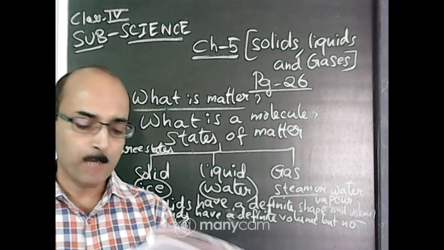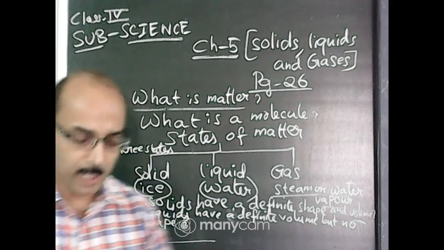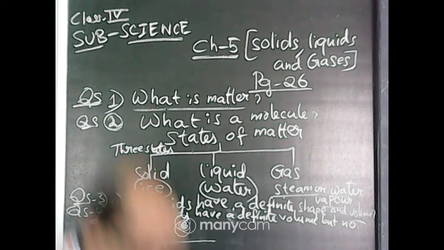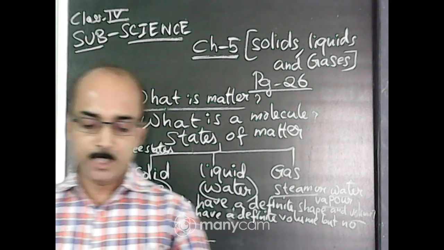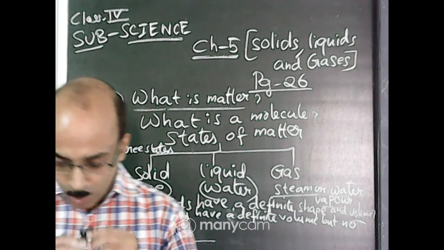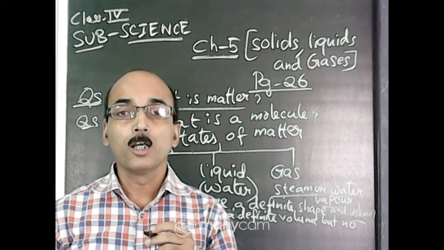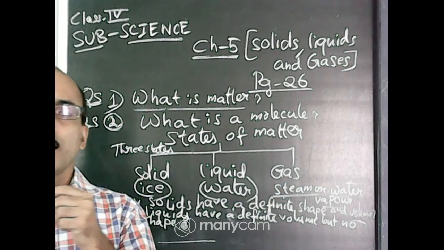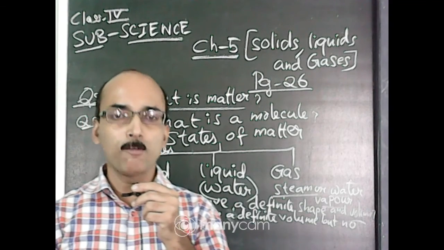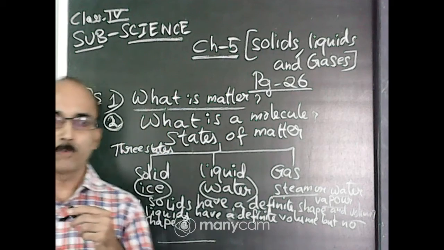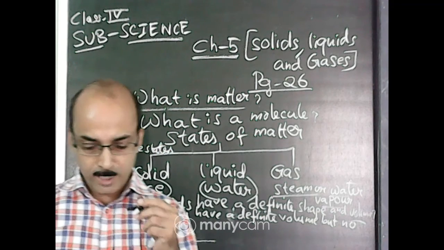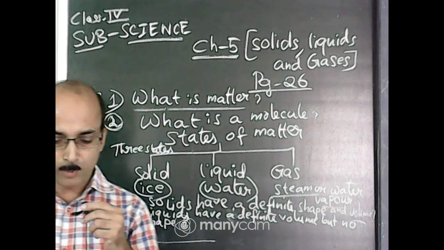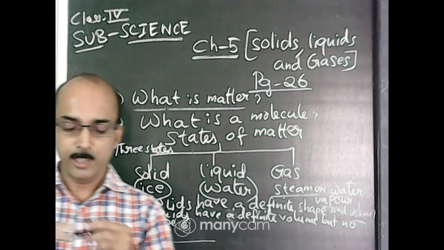They take the shape of the container in which they are kept. They can flow easily, so they are also called fluids. This is also a question: why are liquids called fluids? Liquids are called fluids because they can flow easily. You will write, liquids are called fluids because they can flow easily.